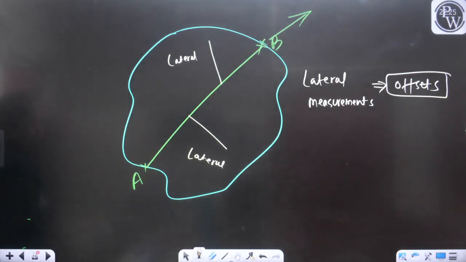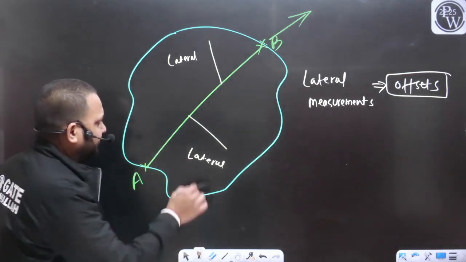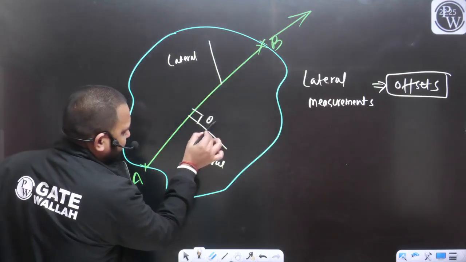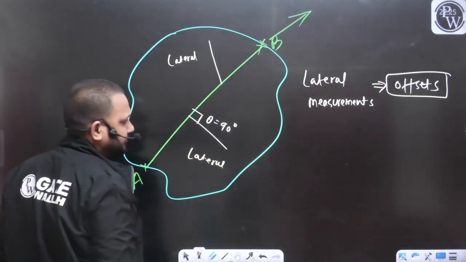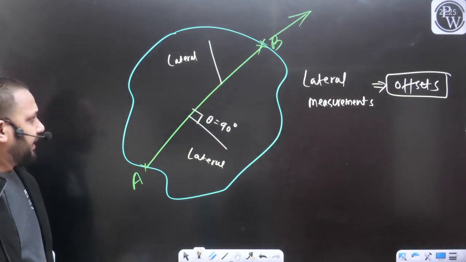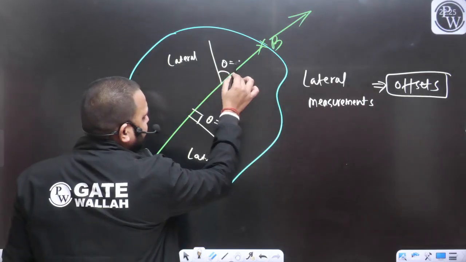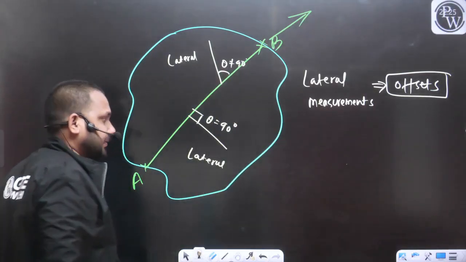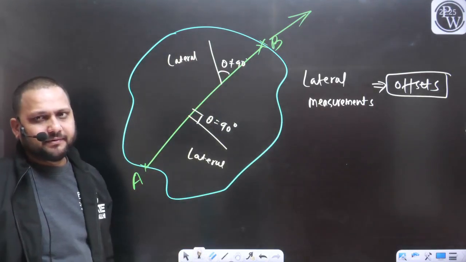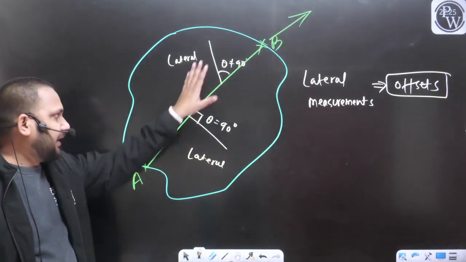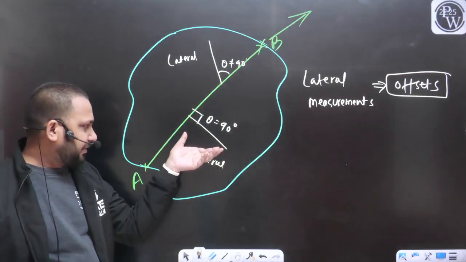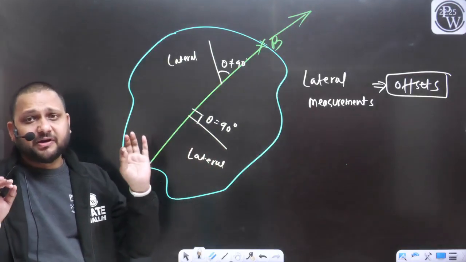There are two types of offset. If this lateral direction makes an angle theta of 90 degrees, that is one case. Here theta is not 90 degrees, yes or no? But this is also a lateral measurement. Both are lateral measurements, but in the first case the angle is a perfect 90 degrees.